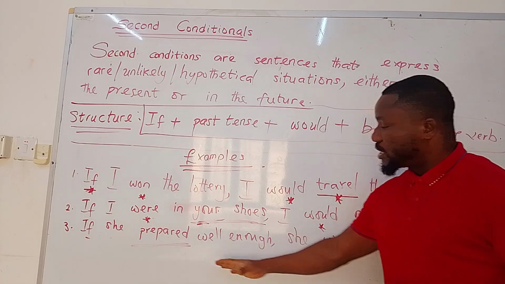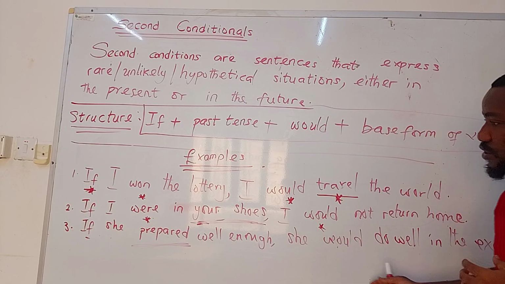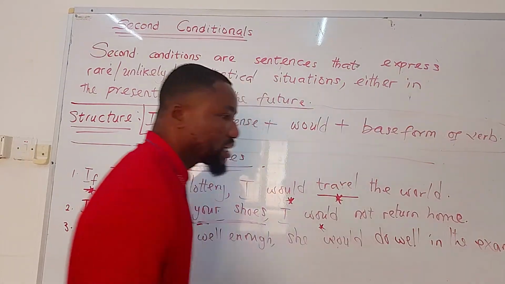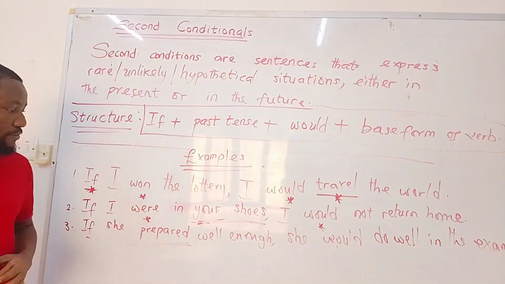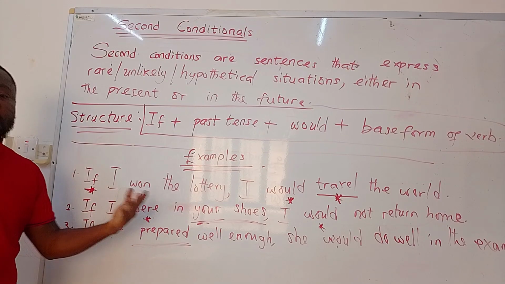And of course, we should understand something here that when sentences like this are used, we normally use them for people, for individuals, let's say students or persons, say, lazy people who we don't expect to prepare well enough.